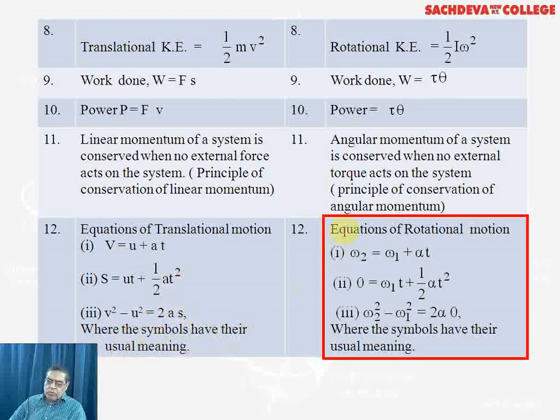But in the rotational motion, omega 2 will be equal to omega 1 plus alpha t. Omega 1 is comparable to u, and omega 2 is comparable to v. Similarly, s is equal to ut plus half at square, but in rotational motion, s will be taken as theta. So it will be taken as omega 1 t plus half of alpha t square. And same is the case for the third equation, that is omega 2 square minus omega 1 square is equal to 2 alpha into theta.